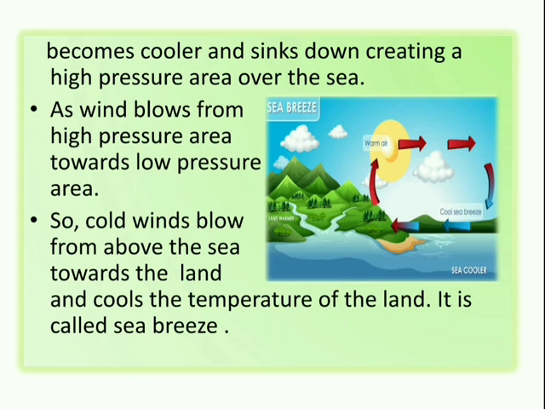Wind always blows from the high pressure area towards the low pressure area to balance things. So, cold winds blow from above the sea towards the land and cool the temperature of the land. So, cool wind from above the sea blows towards the land and makes the land cool. This is called sea breeze.